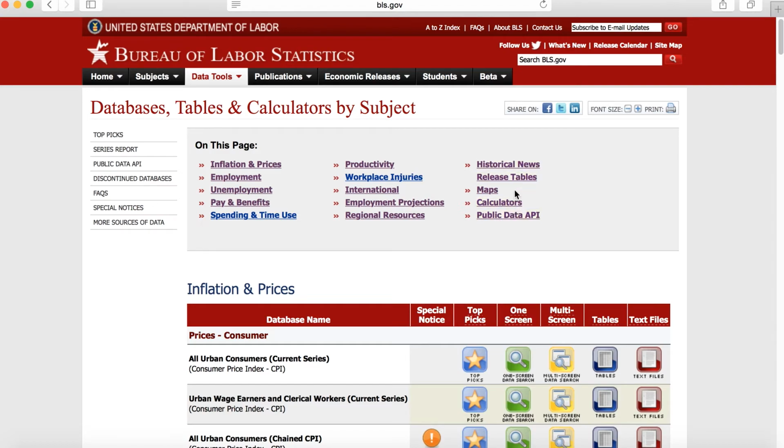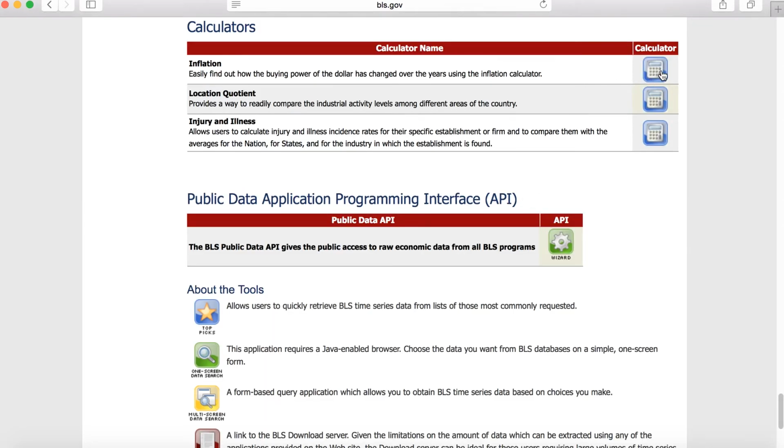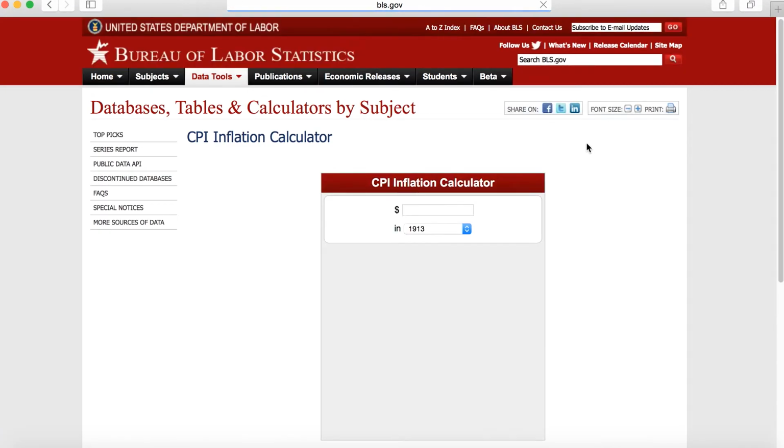And you can see by the ones that I've clicked on, workplace injuries and spending time are two that aren't all that important in the research that I do. But calculators, there are a couple of really good calculators. This inflation calculator, so you're going to select calculators and then the inflation calculator.